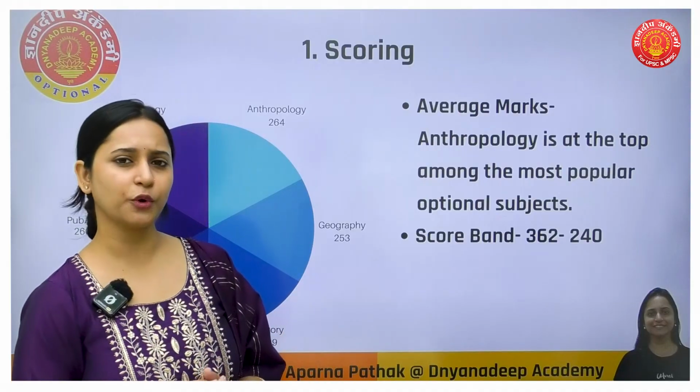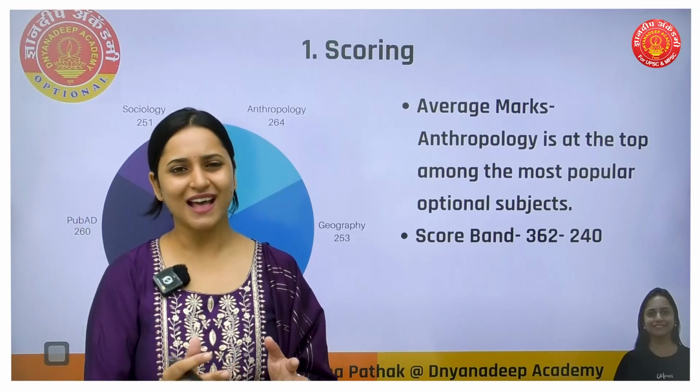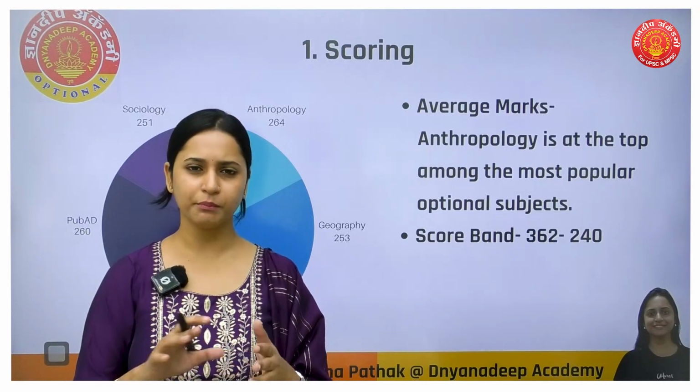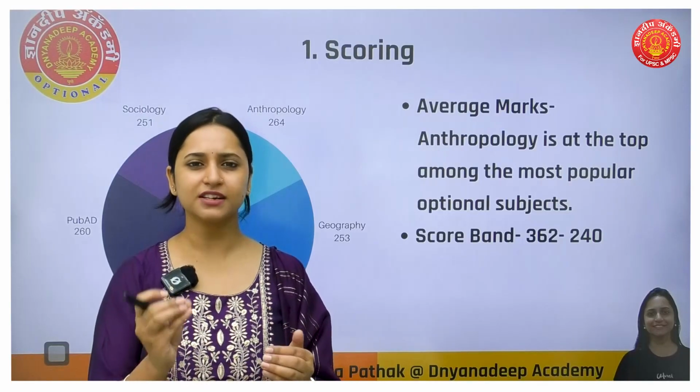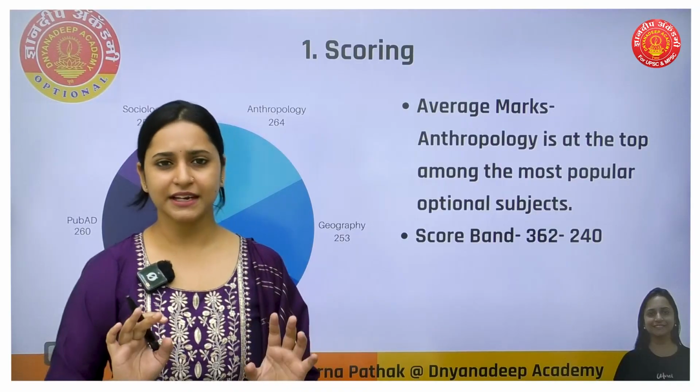What does it mean by score band? Score band means the highest marks and the lowest marks. So as such, the lowest marks number does not come, but on an average, below marks also come, around 250, 240. Okay, what does that mean?